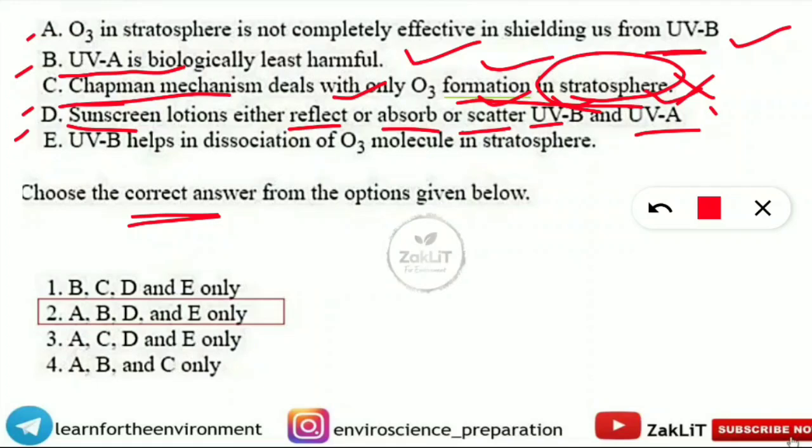Next statement, let us read. UVB helps in dissociation of ozone molecule in stratosphere. Yes, it helps to dissociate ozone molecule in the stratosphere. So that is also a correct statement.